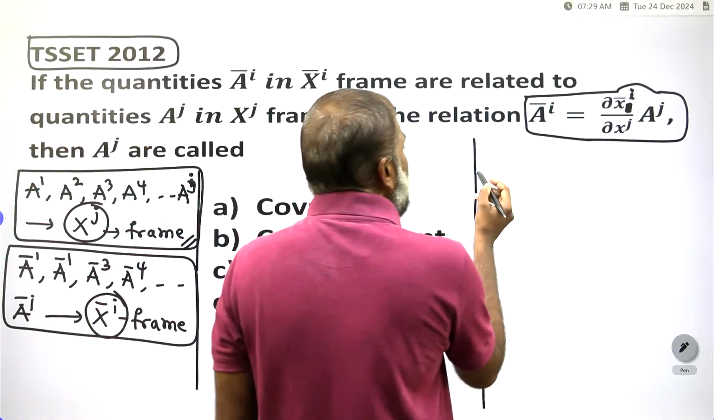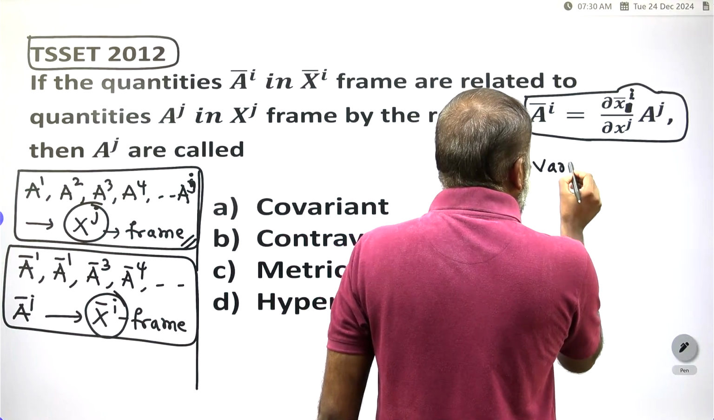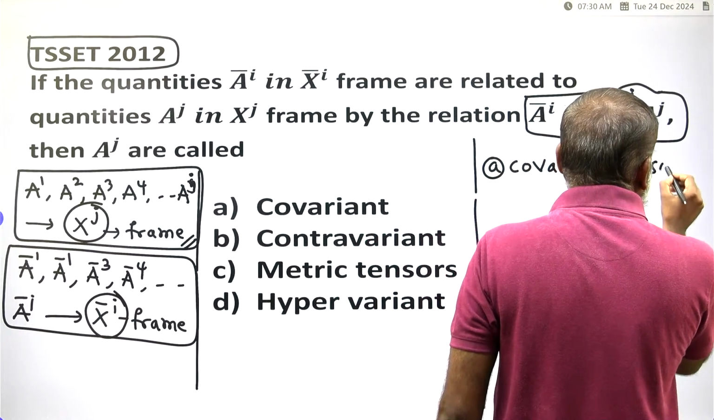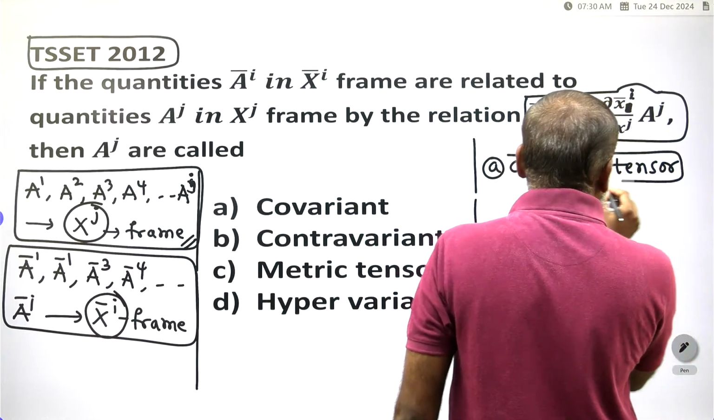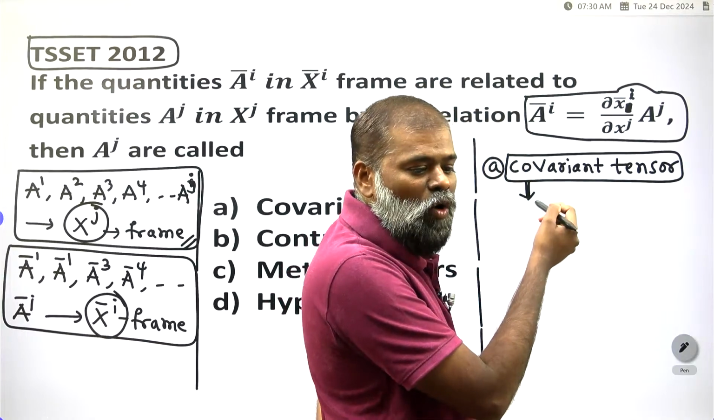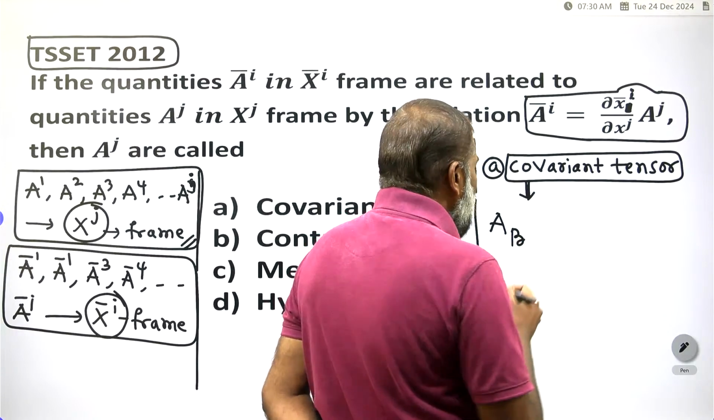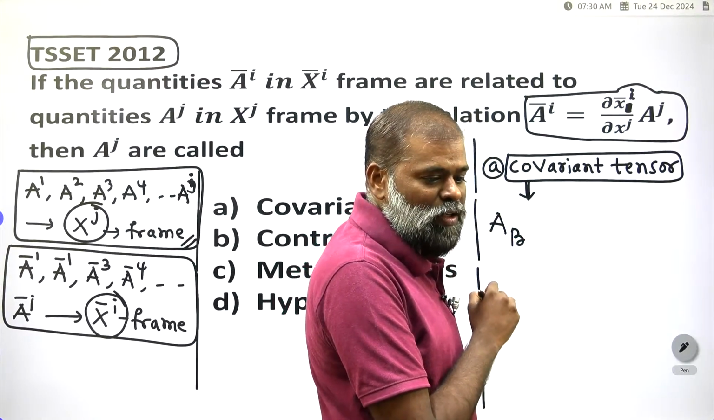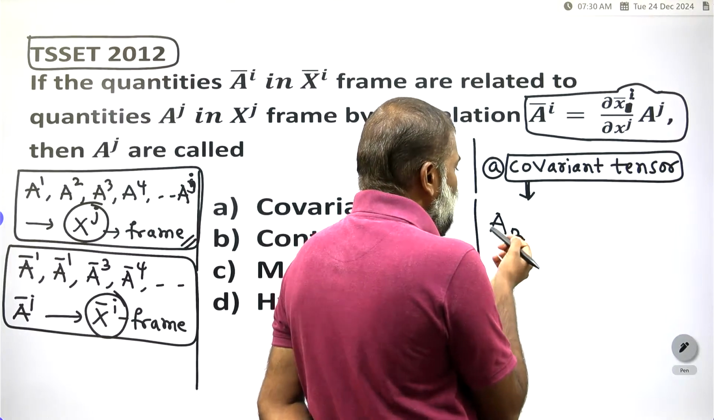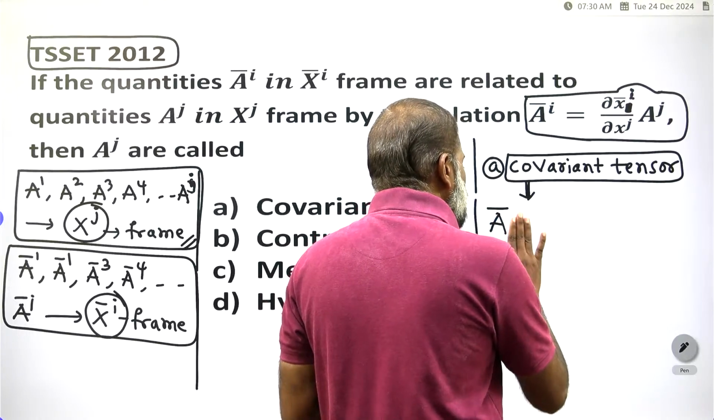The first one you have to see is the covariant vector. You have to take a covariant vector or covariant tensor. What is the covariant tensor? How do we write it? Suppose you take a suffix beta. A suffix beta is equal to, which one do we take? A bar suffix beta, or A bar suffix mu, you have to take.